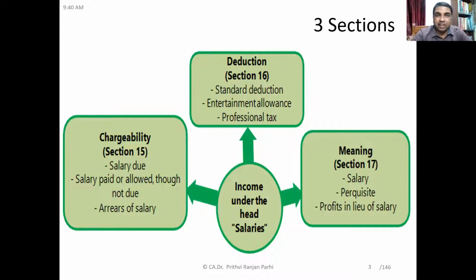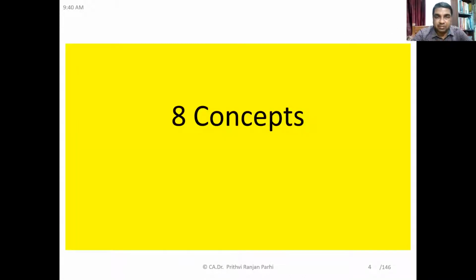It talks about how salary is chargeable to tax on due basis or receipt basis, whichever is earlier. Section 16 talks about deductions, three kinds of deductions: standard deduction, entertainment allowance, and professional tax. And section 17 explains the meaning of certain terms like salary, perquisites, and profit in lieu of salary.